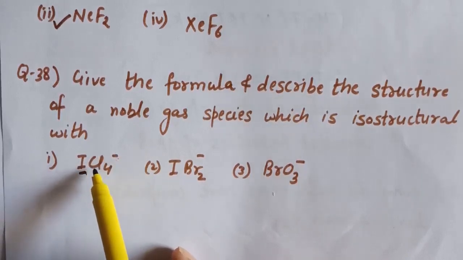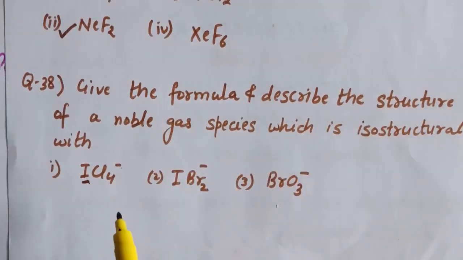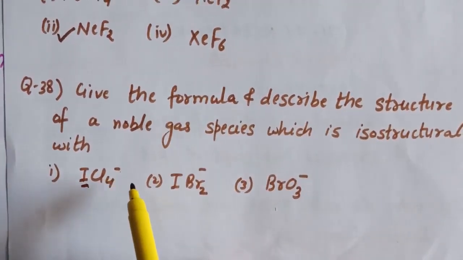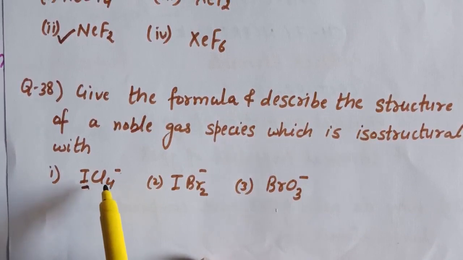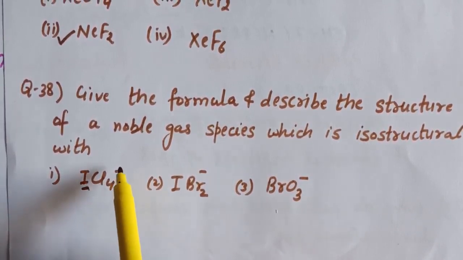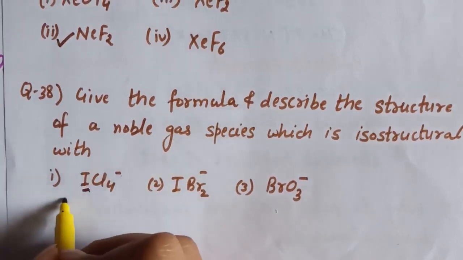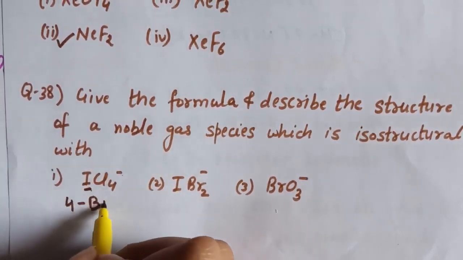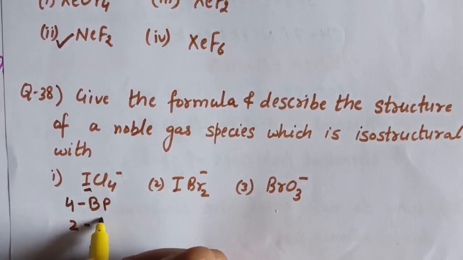Out of 8 electrons, 4 will form bonds with 4 chlorine atoms, and we are left with 2 lone pairs of electrons. Now we have 4 bond pairs and 2 lone pairs.